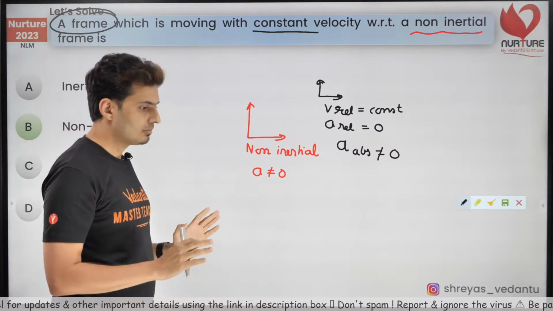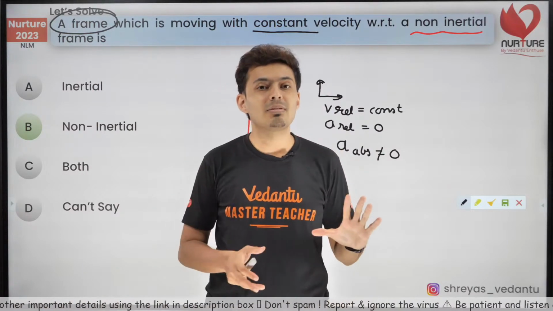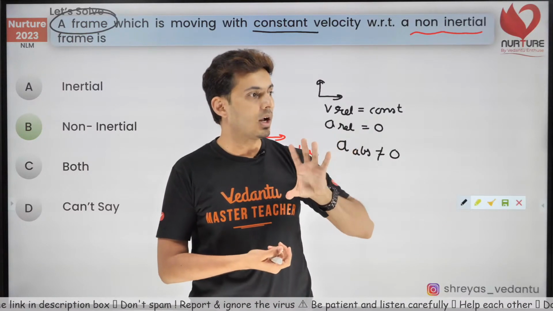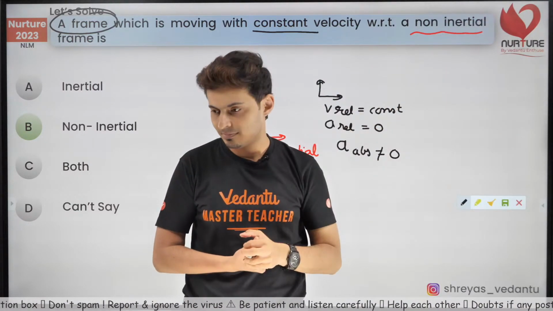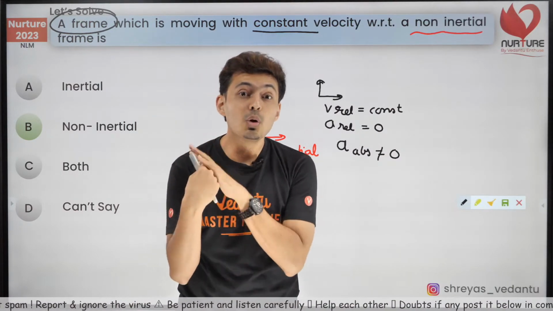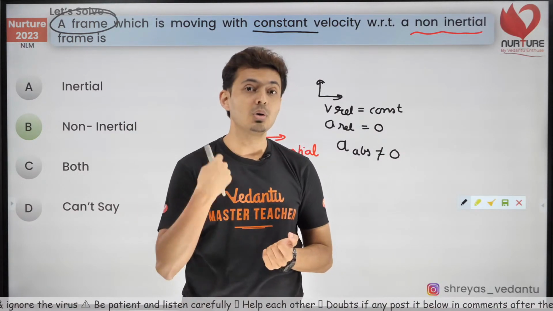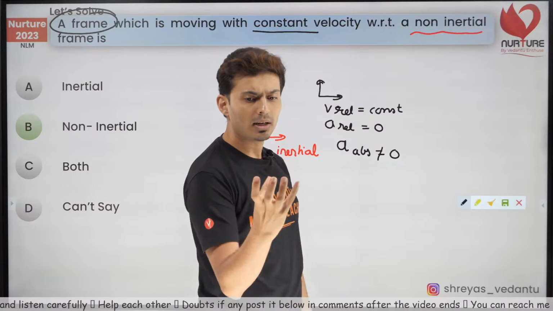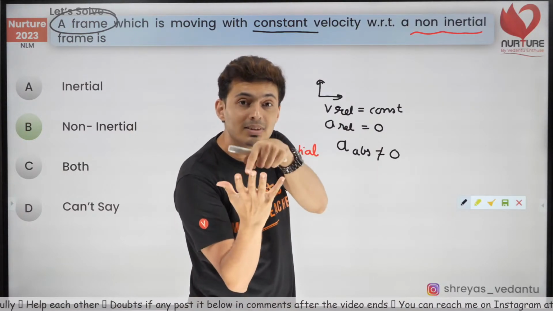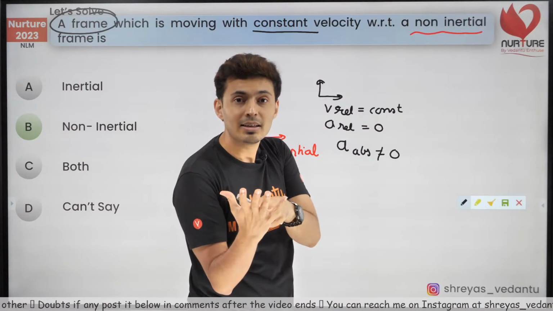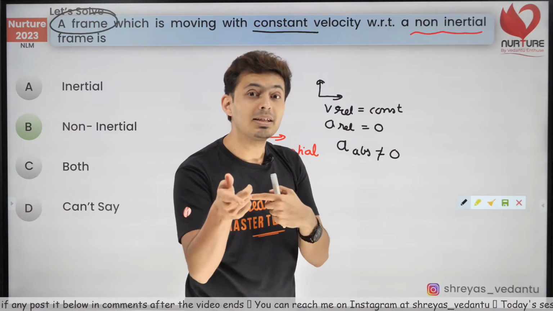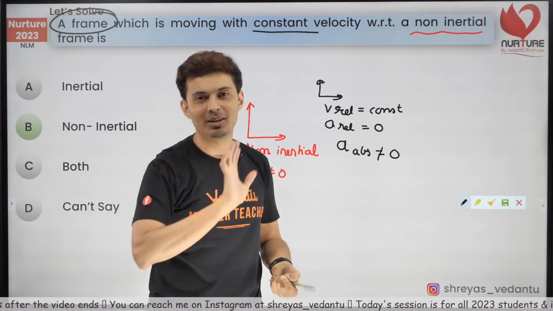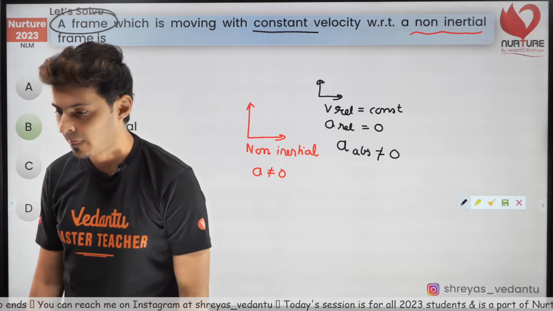If you are inertial, your Earth, your ground, you see something at rest. If you see something at rest, obviously that is also inertial. You see that thing accelerating, well, obviously that is non-inertial. But if you yourself are non-inertial, and you see somebody moving with you, you will see probably 0 relative acceleration. That acceleration of that guy could be 0, but it does not mean he is inertial. Why? Because you are measuring with respect to you and you yourself are accelerating. So that's why that person becomes non-inertial. I hope that makes sense. I hope this is clear.